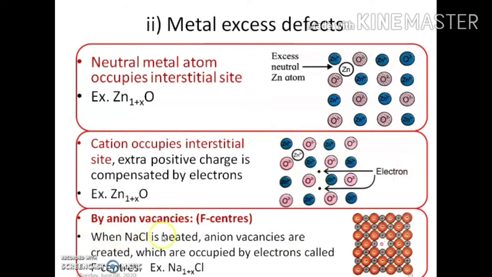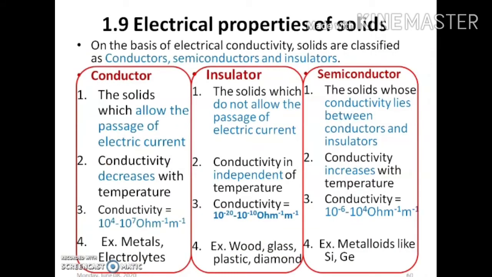So when sodium chloride is heated, anion vacancies are created, and these vacancies are occupied by electrons, and such centers or vacancies are called F centers or colored centers. An example is sodium chloride. So this is the metal excess defect.